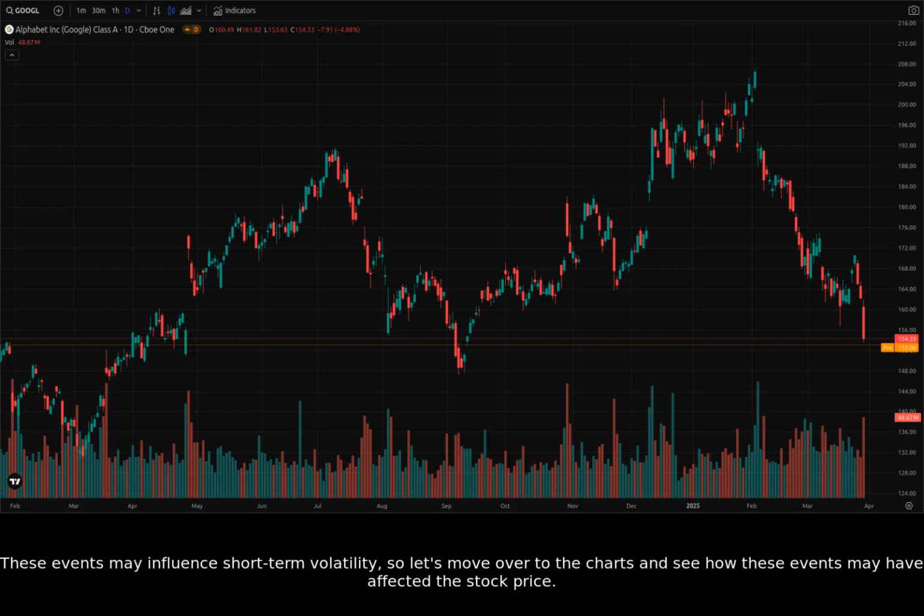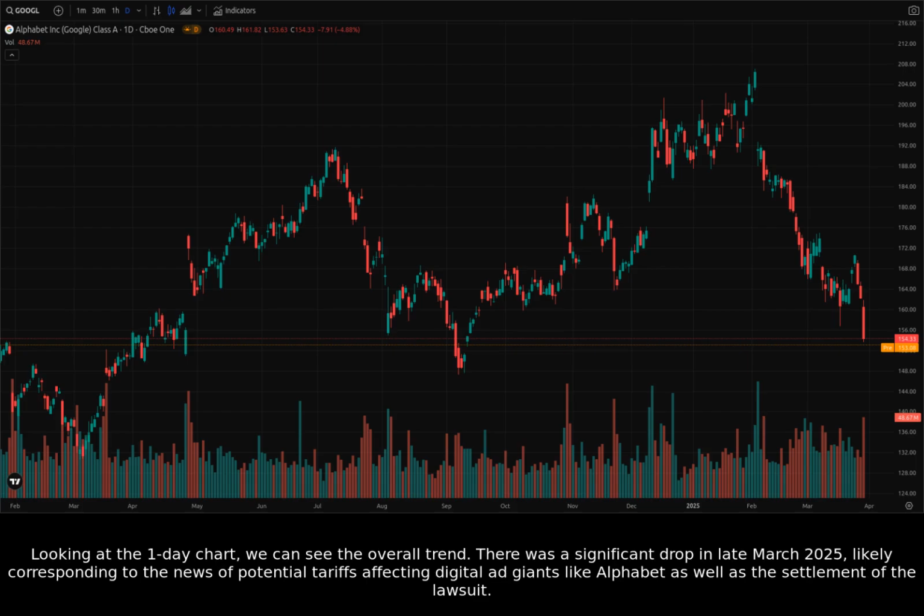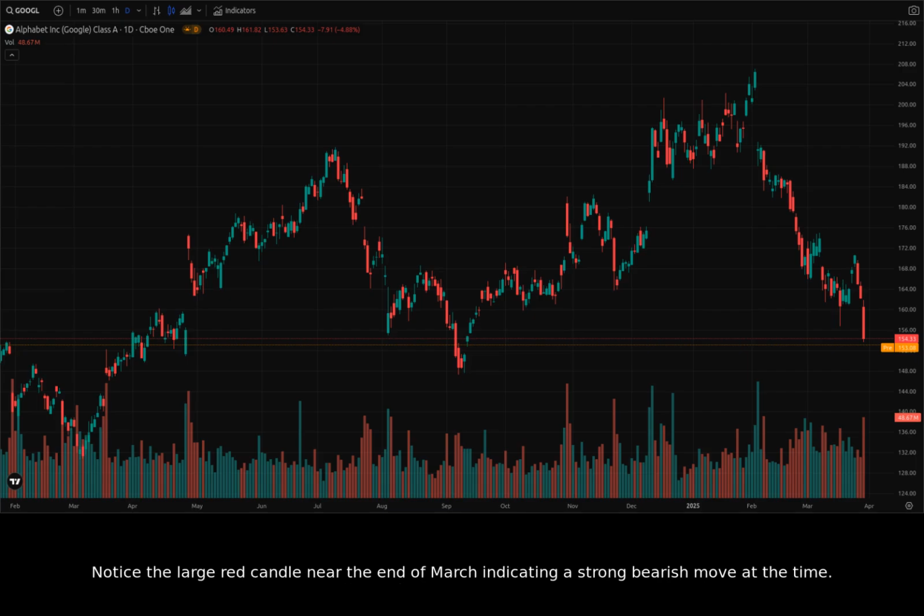affected the stock price. Looking at the one-day chart, we can see the overall trend. There was a significant drop in late March 2025, likely corresponding to the news of potential tariffs affecting digital ad giants like Alphabet, as well as the settlement of the lawsuit. Notice the large red candle near the end of March indicating a strong bearish move at the time. We're currently seeing some consolidation, but let's zoom into the one-hour chart to get a clearer picture.